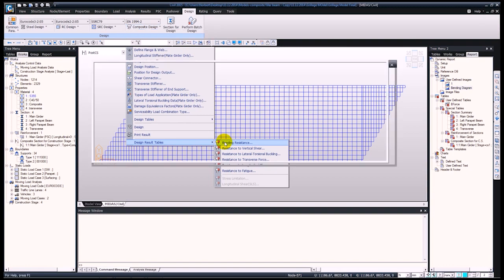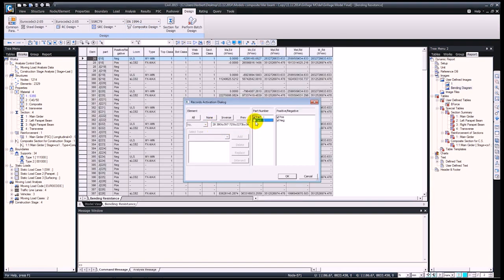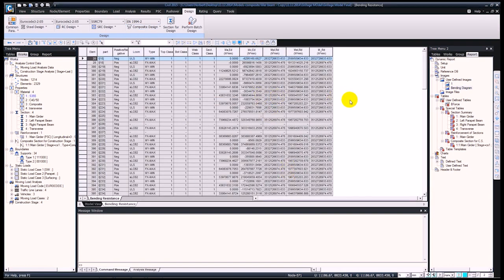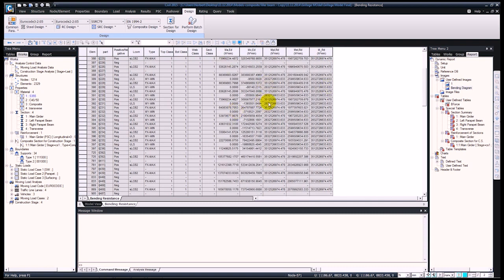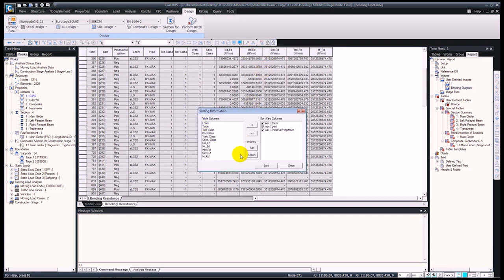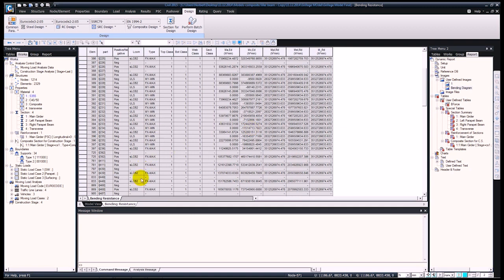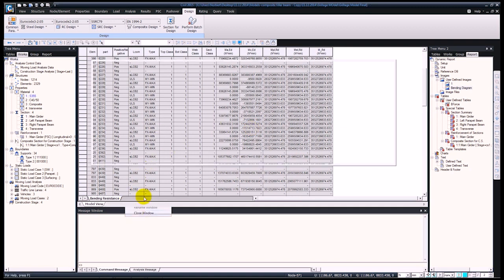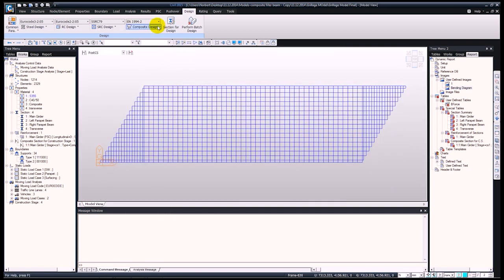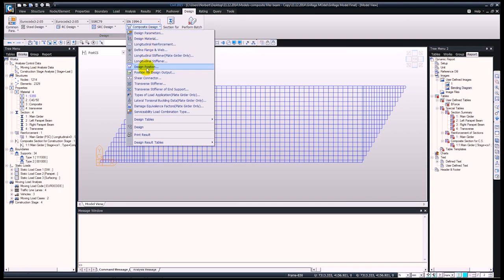Okay. And finally, we can carry out the design for this, which I have already done. So we can have a look at the bending resistances, for example, and here we can see all the results. Again, the units can be changed, and this can be sorted for whichever value you would like to. Okay, so let me close this down. We can also define the design position. So the design position defines for which elements we're going to carry out the design.